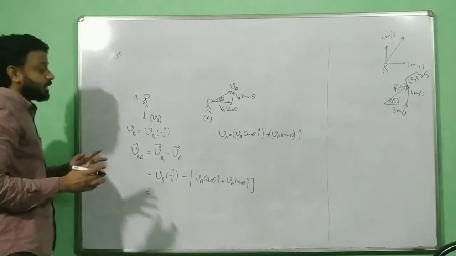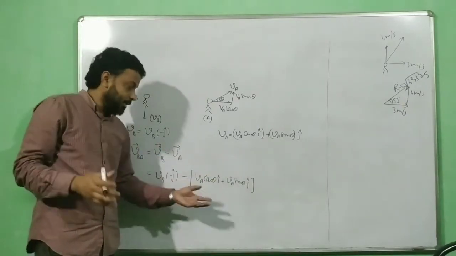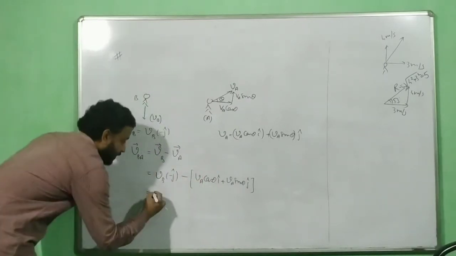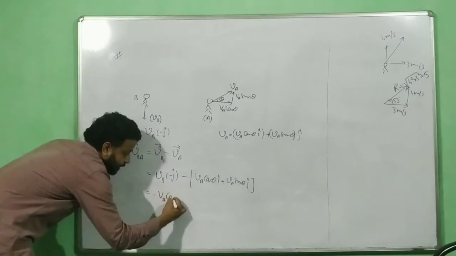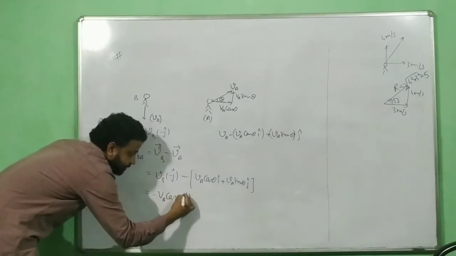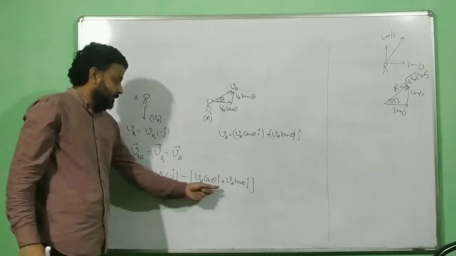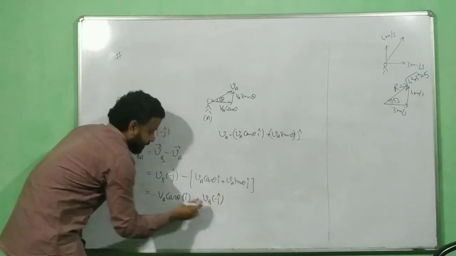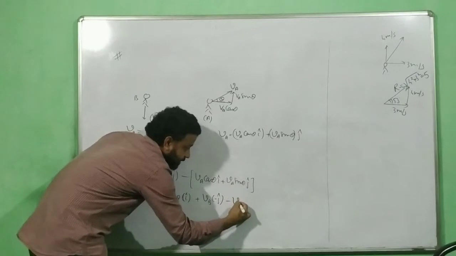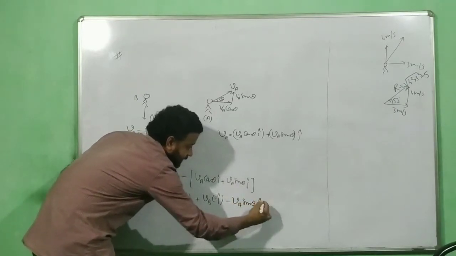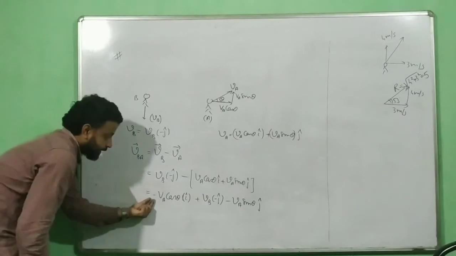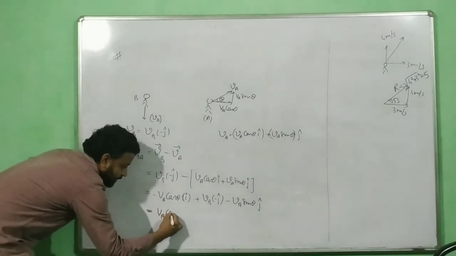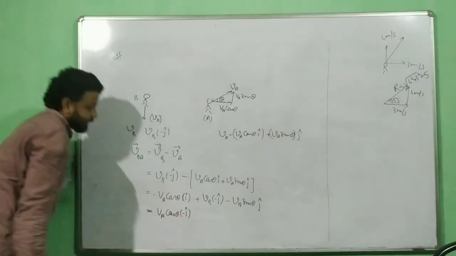Then you separate the i and j terms separately. So there is a minus over here. The first term will be minus VA cos theta, so I will write this as minus VA cos theta i cap. Then the j cap: plus VB minus j cap, and then there is a minus here, minus VA sin theta j cap. Now use some tricks to make it look beautiful. Take this minus sign inside. So you will write this as VA cos theta minus i cap.